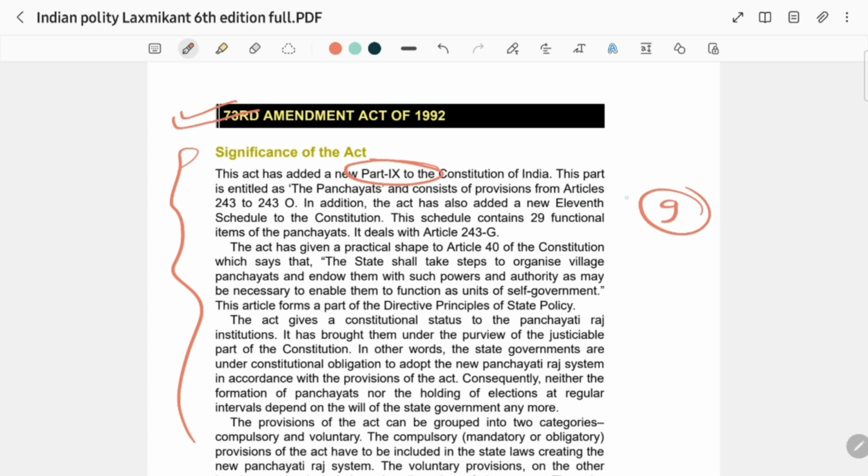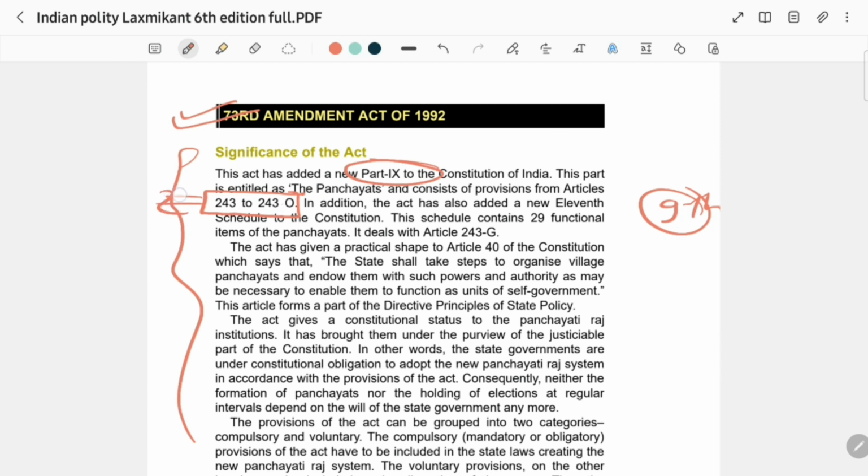So you have to remember under which part of the Indian Constitution the Panchayati Raj Act was added. It was the ninth part. And sometimes in the PCS exam they also ask about the articles. So the Panchayati Raj Act is dealt with in Articles 243 to 243O.